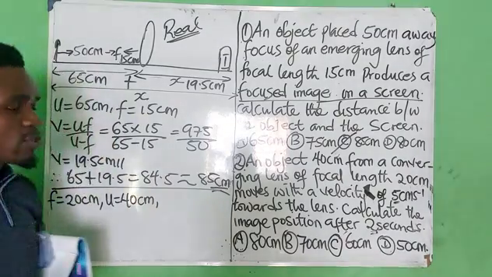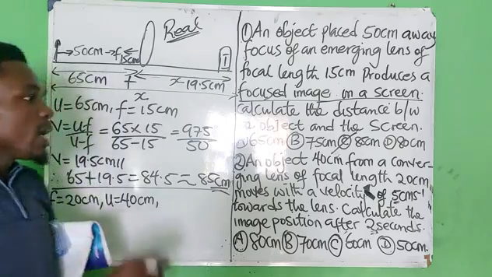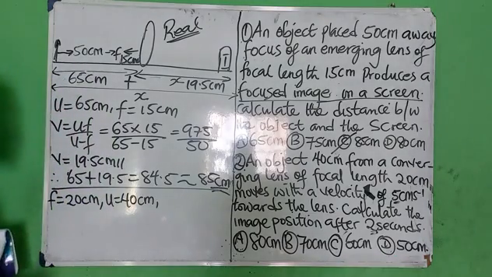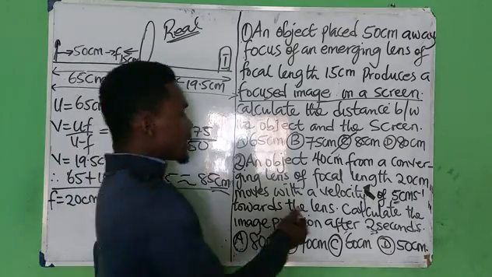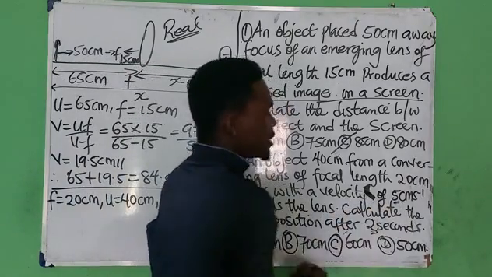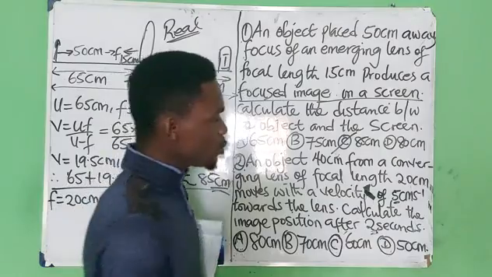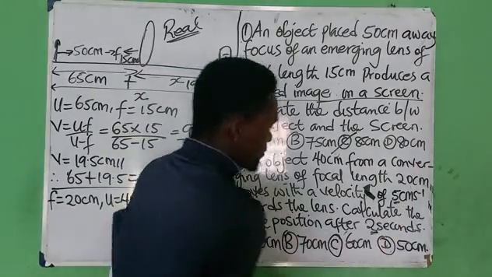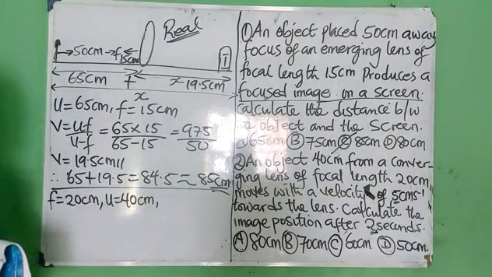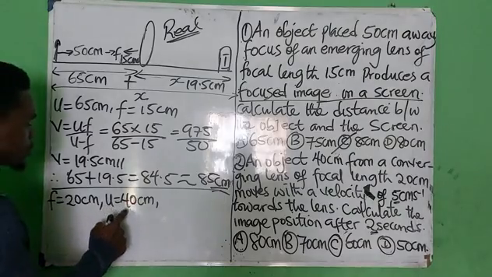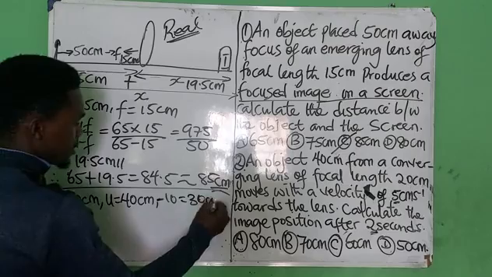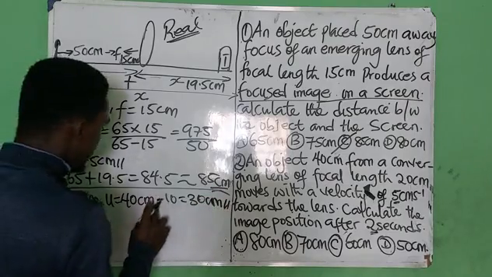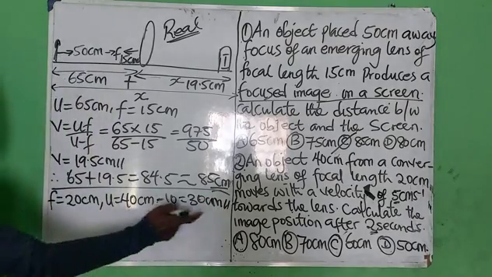Please, this question is quite confusing. To now calculate the new object distance, please, it said it moved towards the lens with a velocity of 5 centimeters per second. Simply do it as 2 times 5. I'll have 10, right? Which means that it becomes 40 minus 10. I'll have 30 centimeters. So which means that my U therefore becomes 30 centimeters.